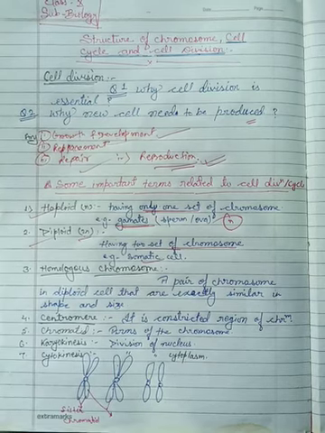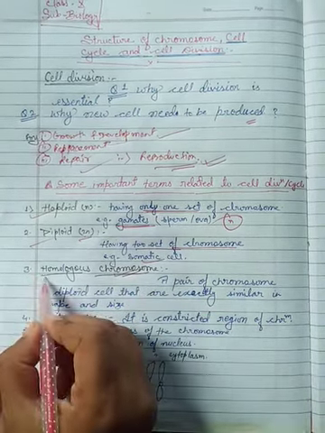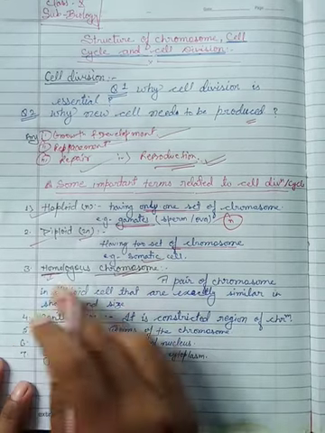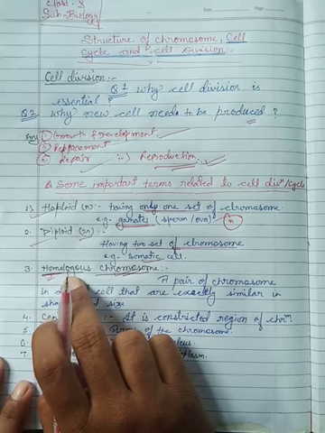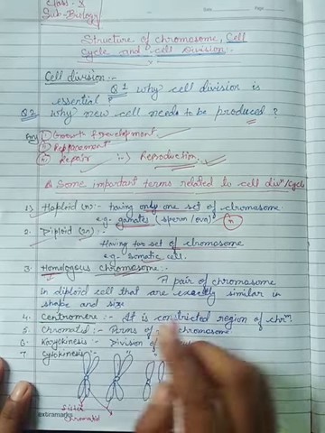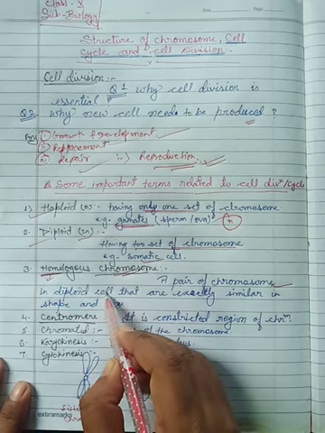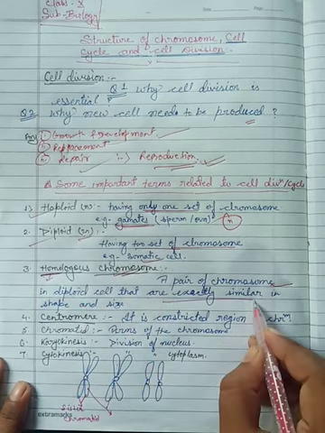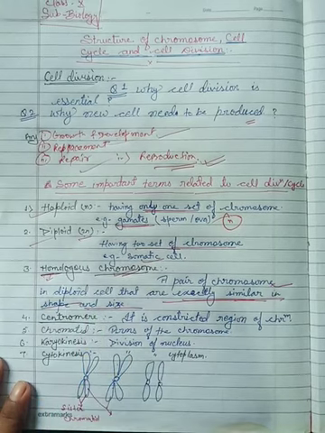And what is a homologous chromosome? Homo means similar, and logos refers to location, function, structure. That means a pair of chromosomes in a diploid cell that are exactly similar in shape and size.